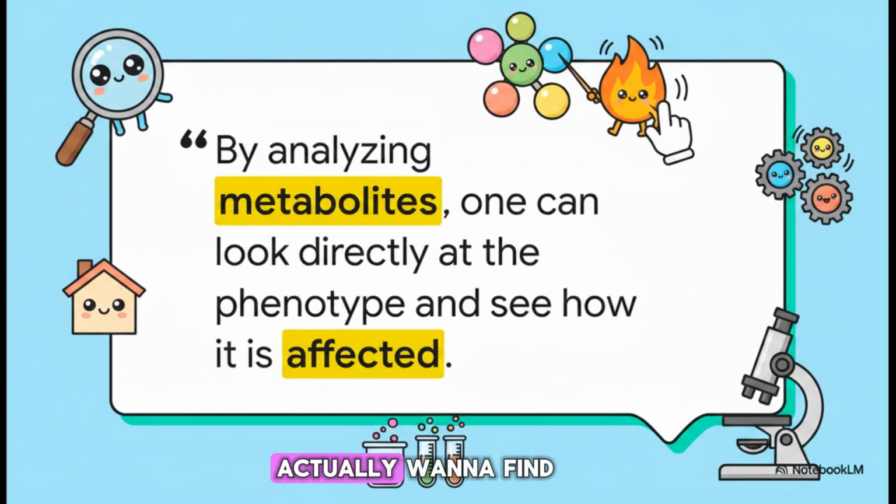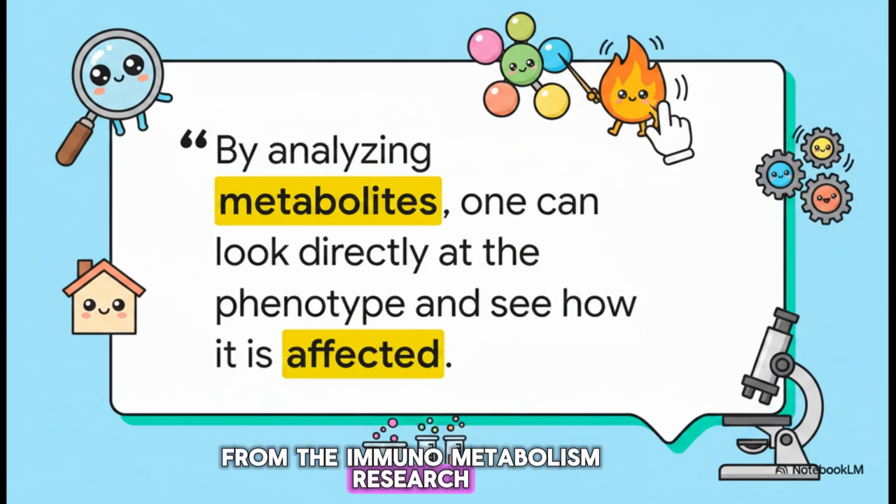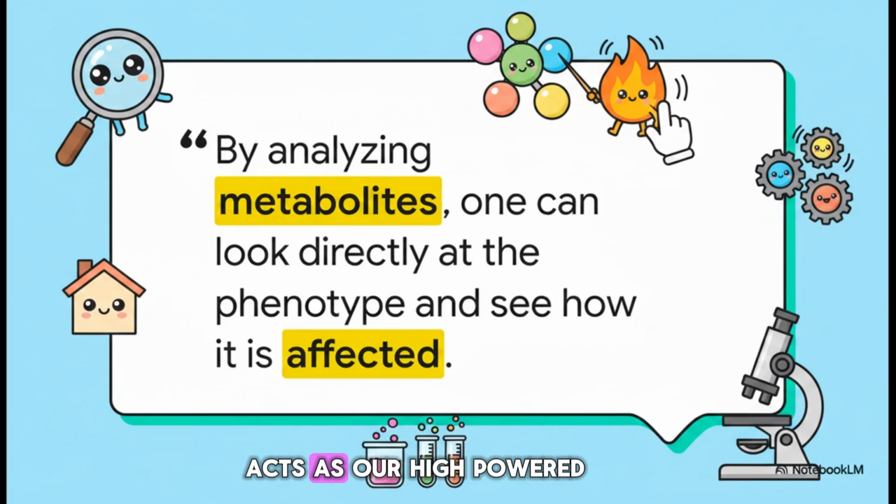You see, if we actually want to find the root cause of these chronic issues, your standard blood tests usually just hit a dead end. Why? Because they completely miss the tiny fingerprints left behind by our arsonist, the metabolites. Look at this quote from the immunometabolism research. It shows how metabolomics acts as our high-powered magnifying glass. By measuring these tiny molecules, we can literally sense the metabolic abnormalities. We can pinpoint the exact moment that cellular friction begins, way before a patient experiences any severe macroscopic disease symptoms. We're talking about catching the arsonist before the house even catches on fire.